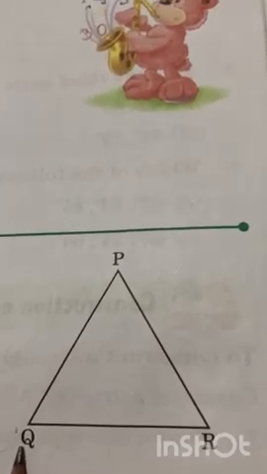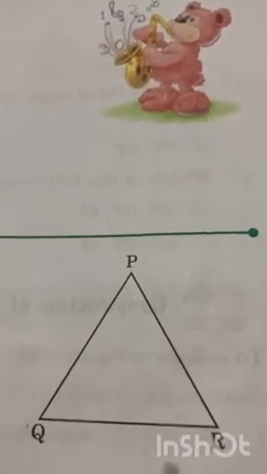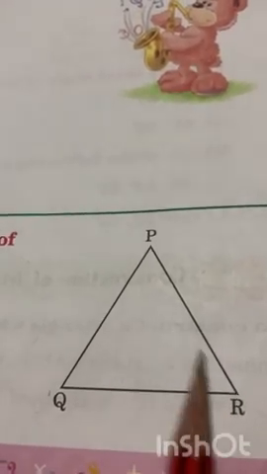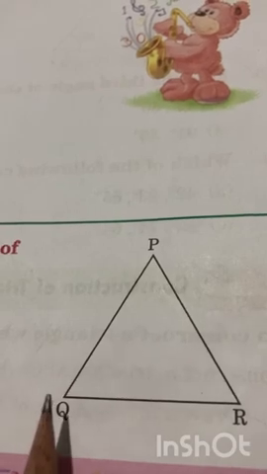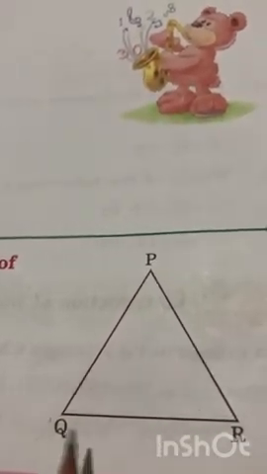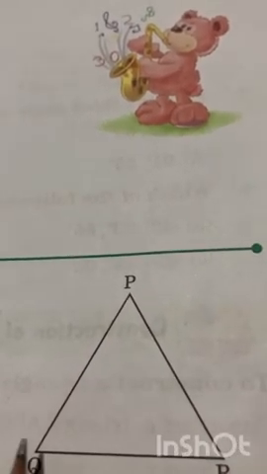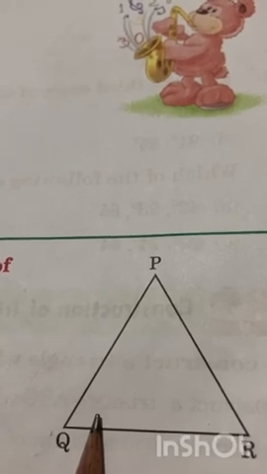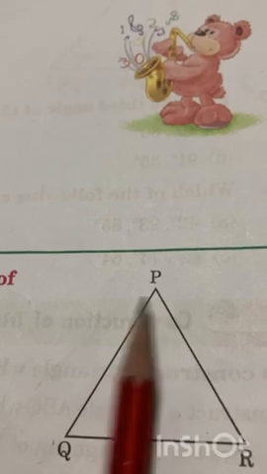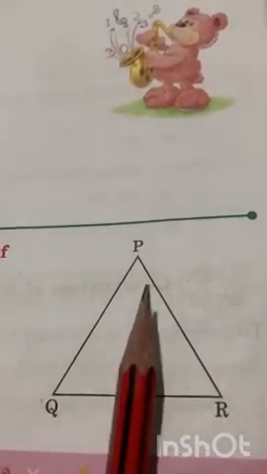Now next is angles of the triangle. So what are the three angles here? Angle P, angle Q and angle R. You can write like angle RPQ, angle PQR and angle PRQ. These are the three different angles. Now the third question is, you have to write here three vertices. So what are the vertices here? P, Q and R are three vertices here.